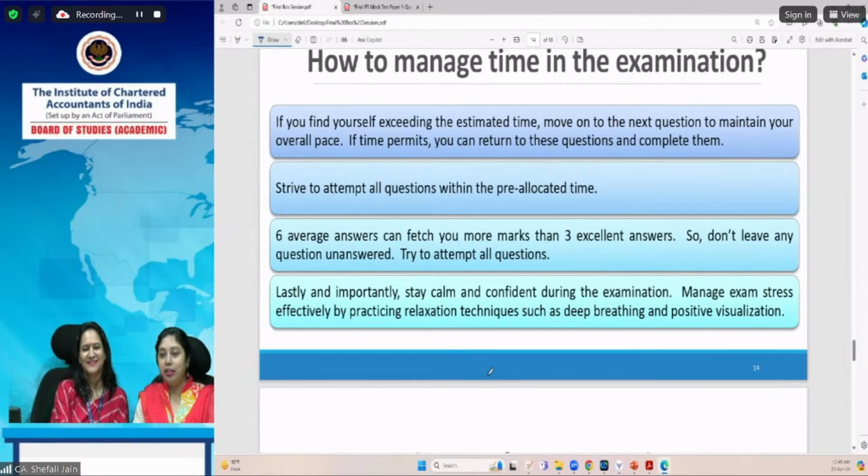That degree, or that prefix before your name, matters a lot. If we imagine that after clearing this examination, we'll be called CA so and so instead of our name, that makes us a lot proud and it gives us motivation that yes, we have to do it somehow, because we have struggled so much, we have sacrificed so many things for this particular nomenclature, this CA word to be prefixed before our name. So keep going and stay positive. That will help you in achieving your target.